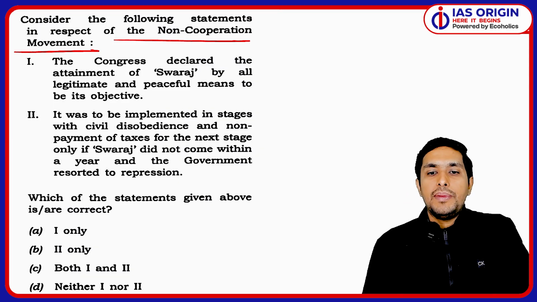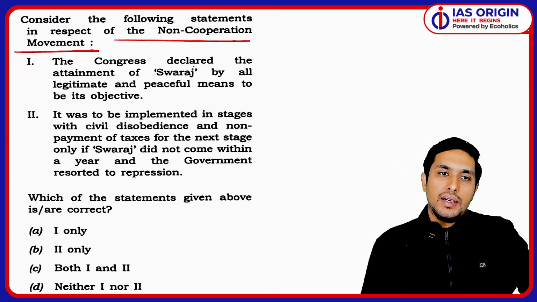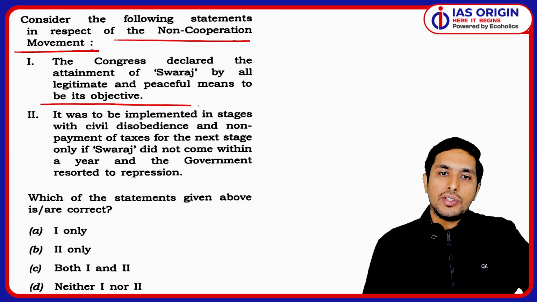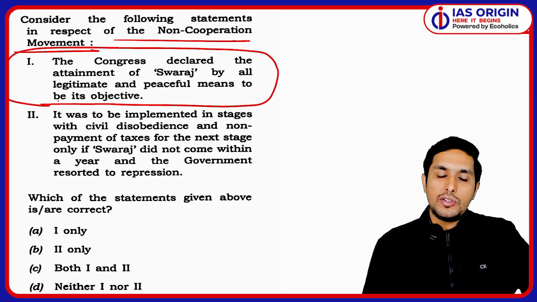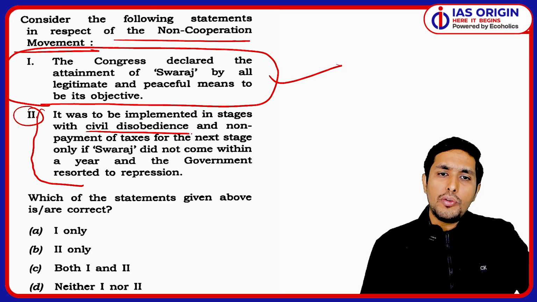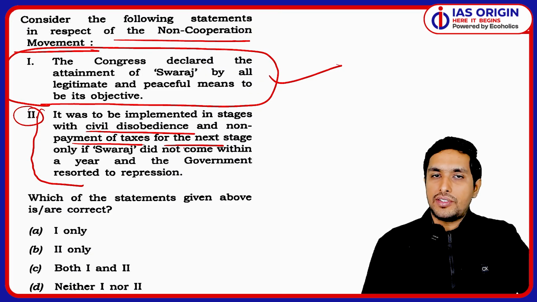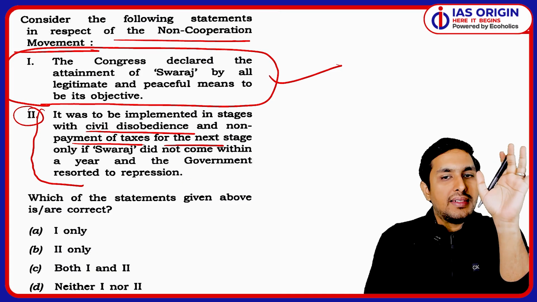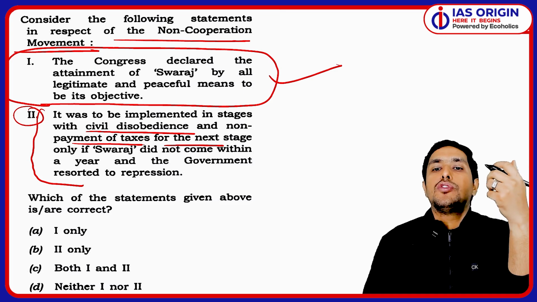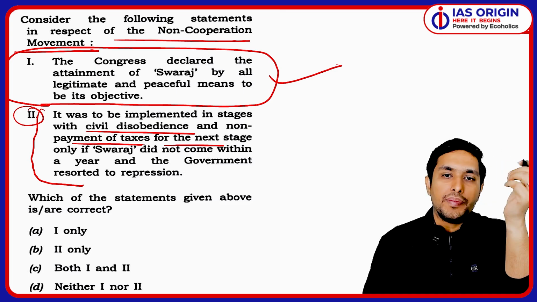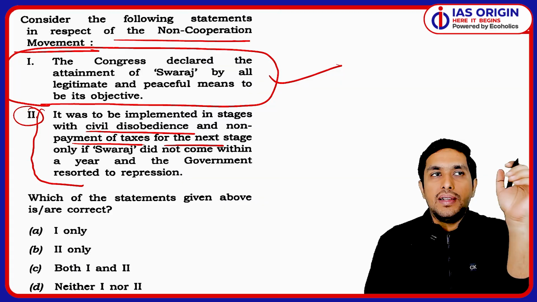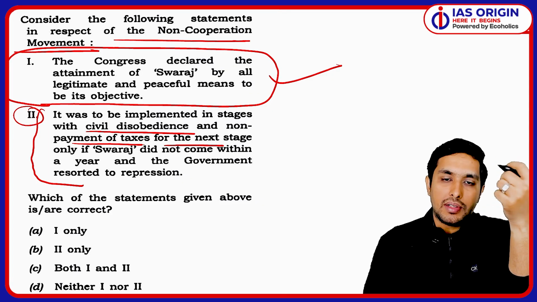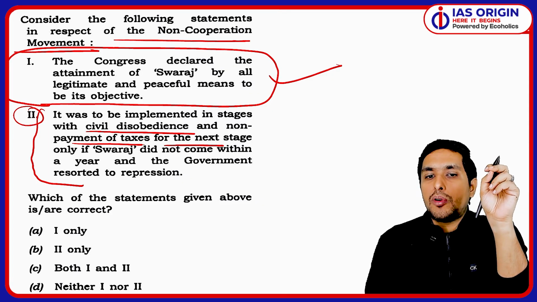And ultimately, you have to understand one thing, that they declared attainment of Swaraj by all legitimate and peaceful means to be its objective. This is certainly correct. And when we talk about it, it was to be implemented in stages, with civil disobedience and non-payment of taxes for the next stage. Now, when I talk about the program of the NCM, they certainly said that if within 1 year Swaraj was not achieved, or if the government resorted to repression, then civil disobedience would be the target, or they may focus on that. So this is a very important point we have to understand.